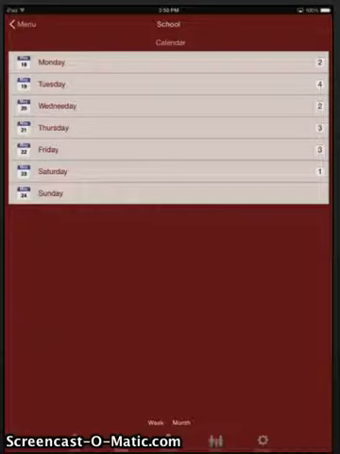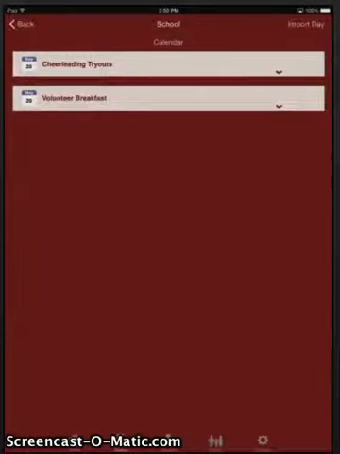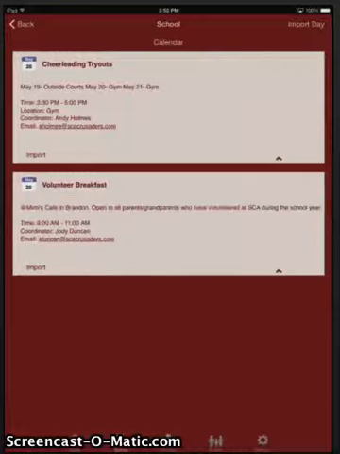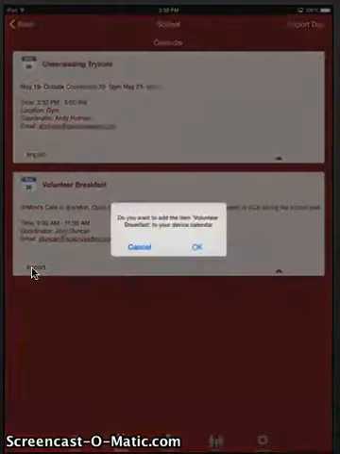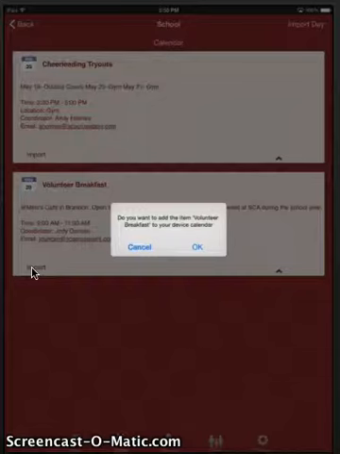When I tap on, for instance, we'll say Wednesday, we'll see that there were cheerleading tryouts today, and there was also a volunteer breakfast. Say that you need to remember that the volunteer breakfast applies to you. You can go ahead and tap import right here, and it's going to import it into your calendar. It says, do you want to add the item volunteer breakfast to your device calendar?